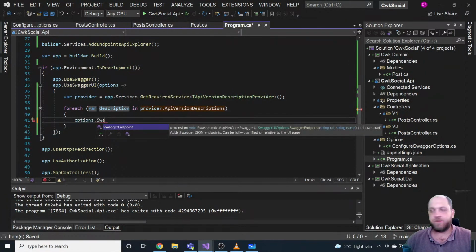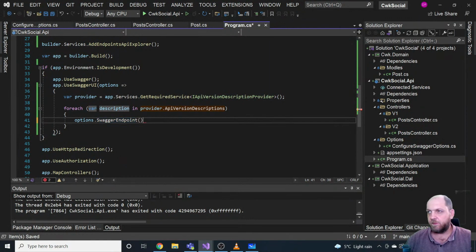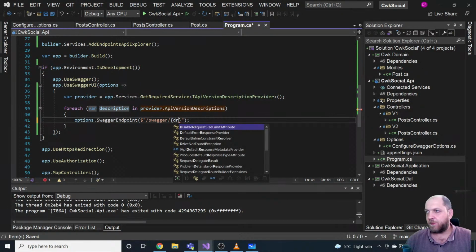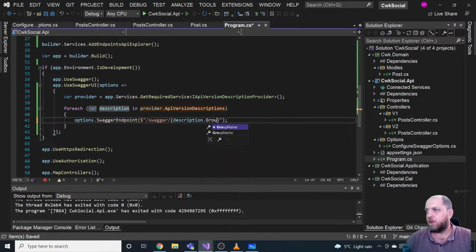options.SwaggerEndpoint. And in this method, we can provide the name of the endpoint, and we would use string interpolation here. So it would be /swagger, and then description.GroupName, and then /swagger.json.